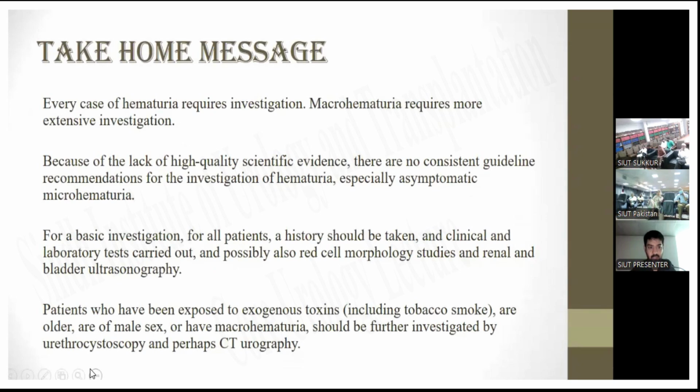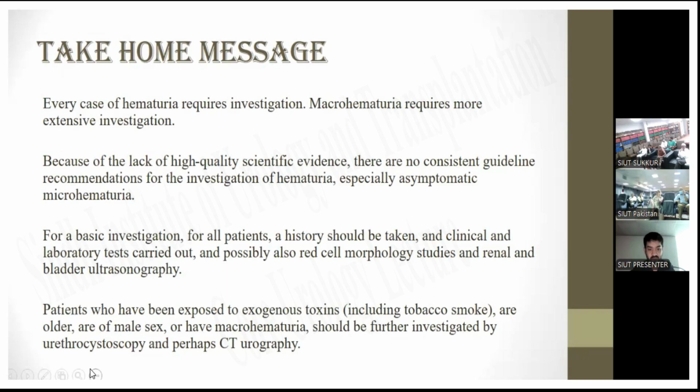So, take home message. Every case of hematuria requires investigation. Macrohematuria requires more extensive investigation. Because of a lack of high quality scientific evidence, there are no consistent guideline recommendations for the investigation of hematuria, especially asymptomatic microhematuria. For a basic investigation, for all patients, a urine test should be taken and clinical and laboratory tests carried out, and possibly also red cell morphology studies and renal and bladder sonography should be done.